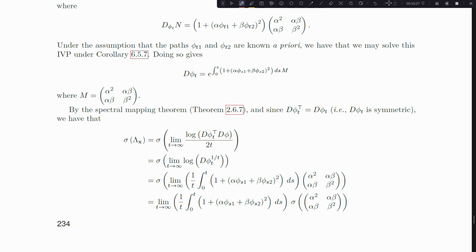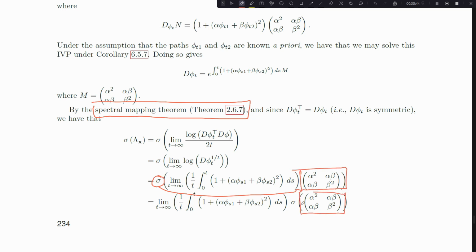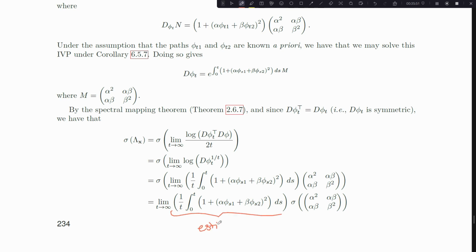And that expression is easy enough to calculate, or at least estimate, because sigma I can just bring, thanks to the spectral mapping theorem, make sure you can check that theorem out again, sigma I can just bring over to the matrix. So I'm computing the spectrum of that matrix, and then I'm going to estimate this from below. So this is the average value of this expression over time, right, over all of time. The average value of that expression, well, the minimum value that expression can take is 1 because it has a 1 plus something squared out front. And so it's estimated from below. This has to be greater than or equal to 1.